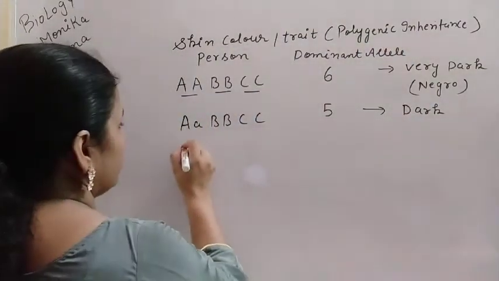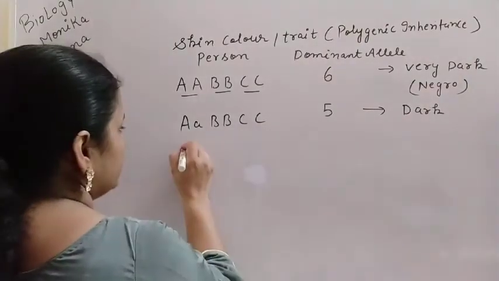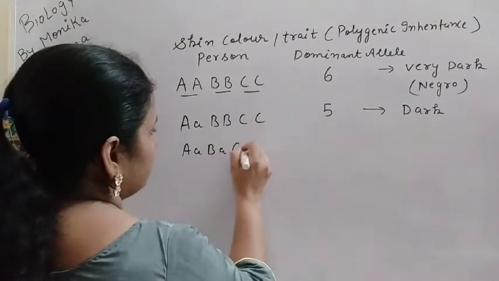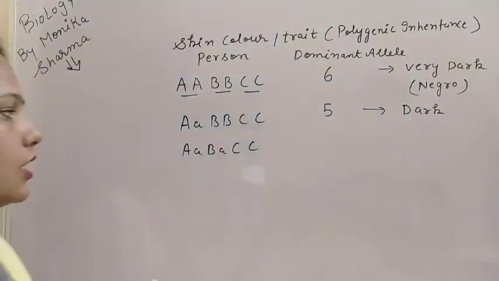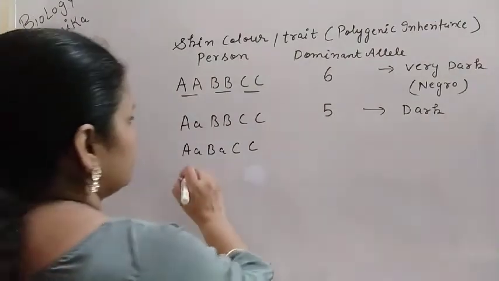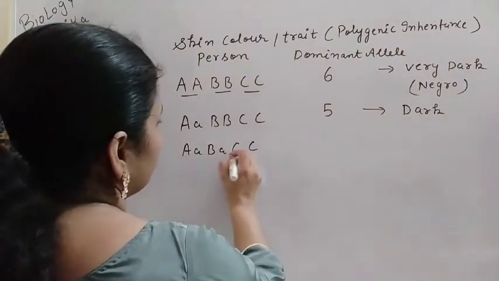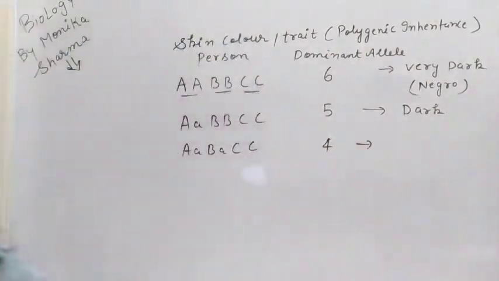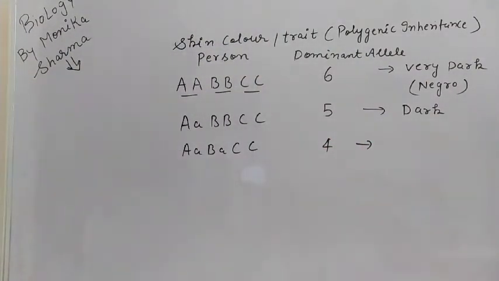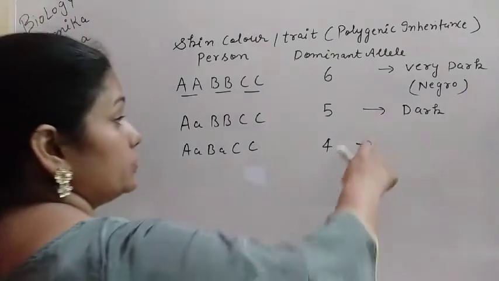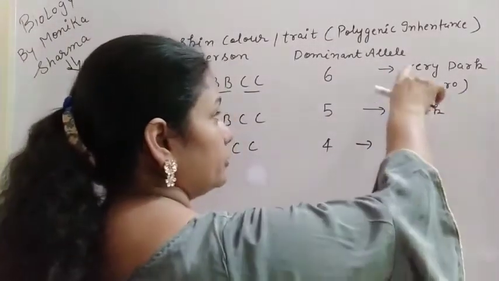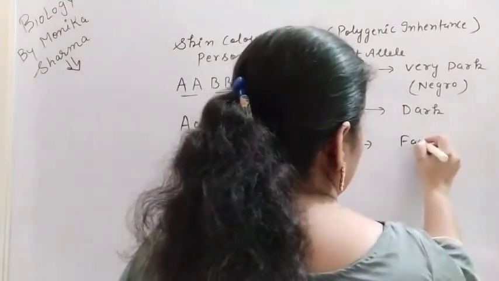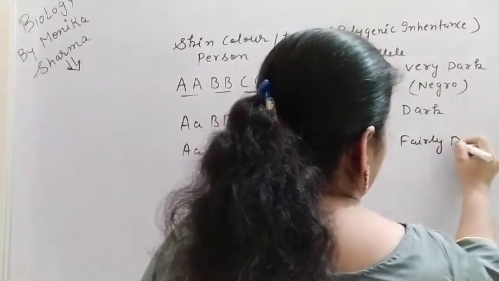Now again we are taking it randomly. Next, how many are present here? 1, 2, 3 and 4. So 4 are dominant alleles. Now the person is fairly dark, meaning dark in color, but the melanin pigment is less as compared to the dark.